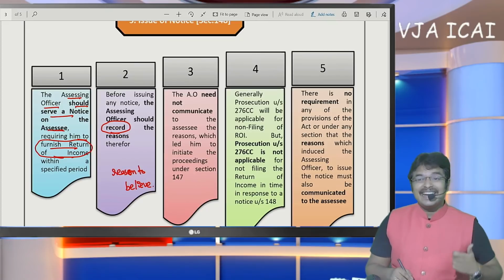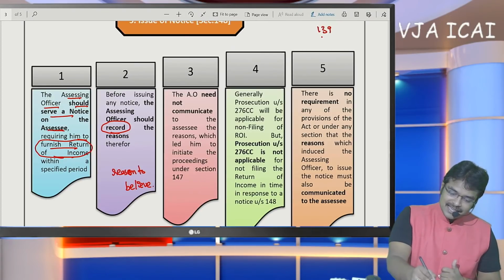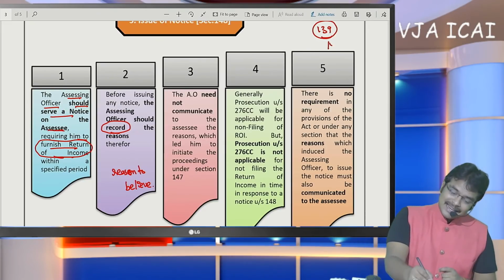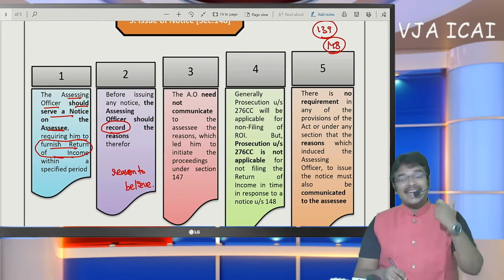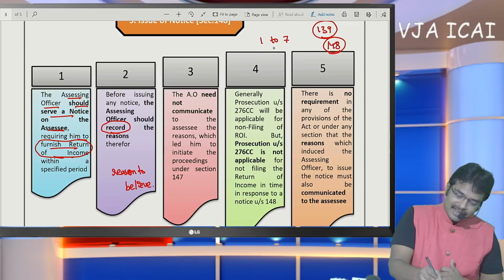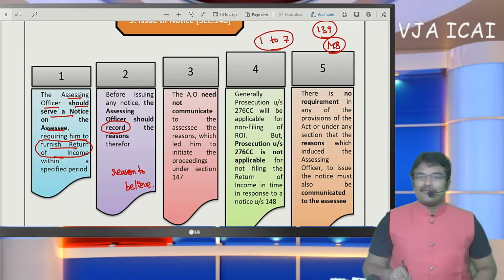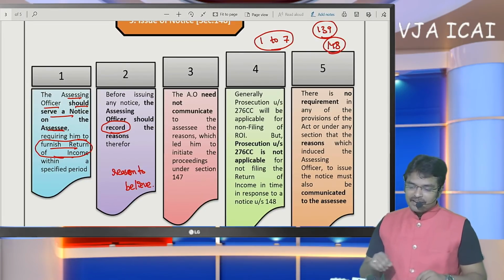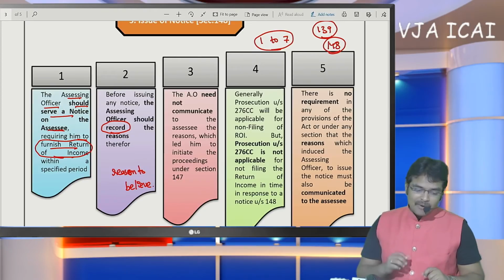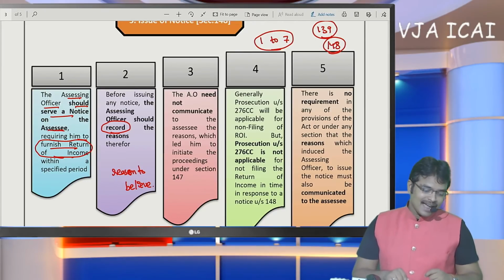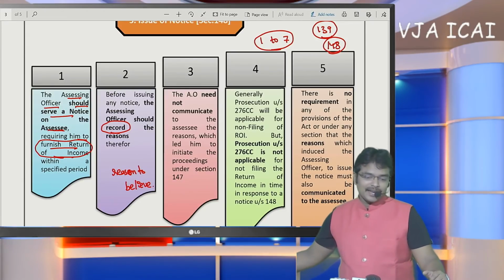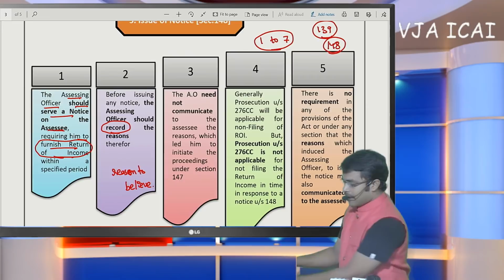Now the SSE is again required to file his return of income. Even though the SSE has earlier filed his return of income under section 139, now again he is required to file his return of income under section 148. From ITR 1 to 7, the forms are the same. The applicable form has to be selected, but the return filing section will be different. Generally we file return of income using section 139, but now we are going to select section 148 and file our return of income. The assessing officer should serve the notice on the SSE requiring him to furnish the return of income within the prescribed period.